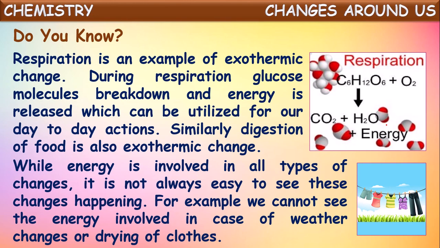When you keep wet clothes in the open air, after a certain time they become dry. How is it happening? Here the water present in the clothes converts into vapor form. It is evaporated. We cannot see how it is happening, but the final result you can see: the clothes become dry.